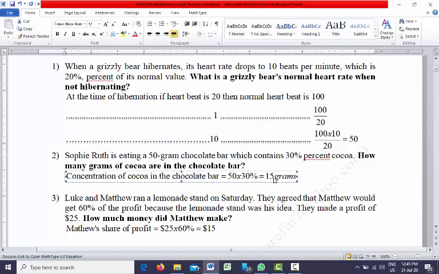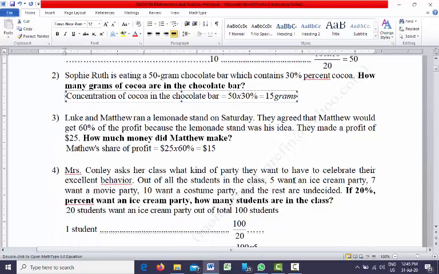So 50 multiplied by 30% is 15 grams. That means there are 15 grams of cocoa in that chocolate. We can also see it directly: 30% means that in a 100-gram chocolate, 30 grams is cocoa. So in a 50-gram chocolate, cocoa will be just half, that means 15 grams.